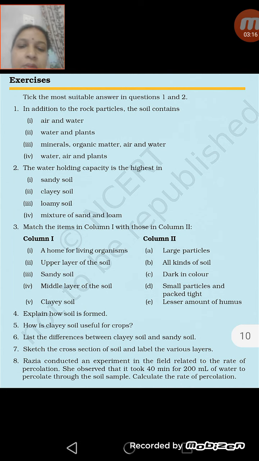Next, in question number 8, you have to calculate the rate of percolation. To calculate the rate of percolation, you have to divide the amount of water in milliliters by the time taken to percolate. So you will divide 200 ml by 40 minutes, which is given. You will get 5 ml per minute.